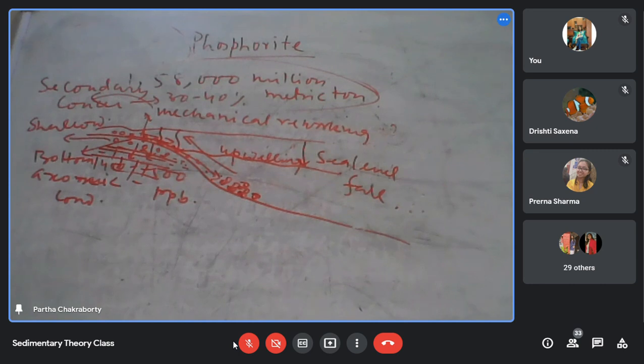So then people say, what is the major role player here? Is the major role player the organism, their settlement and the phosphatism, or is the major role player the climate and sea level? Climate and sea level.